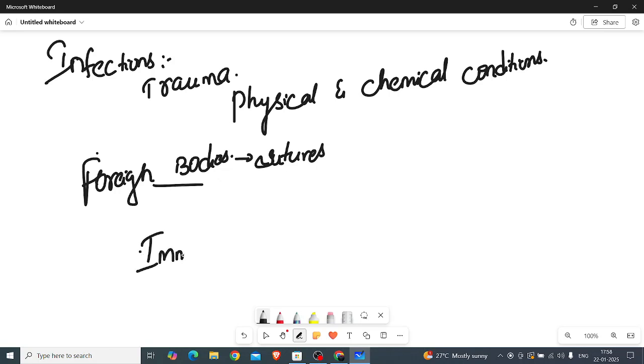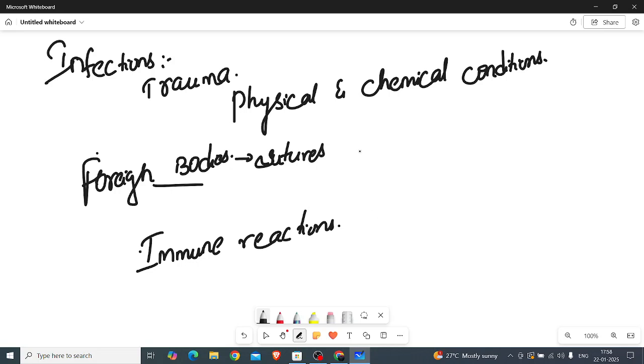Immune reactions in the sense of the hypersensitivity reaction. If the person is injected with some new drug and the person may not fit with the drug, the person may develop this hypersensitivity reaction. So these are all the things which cause this inflammation to increase gradually.